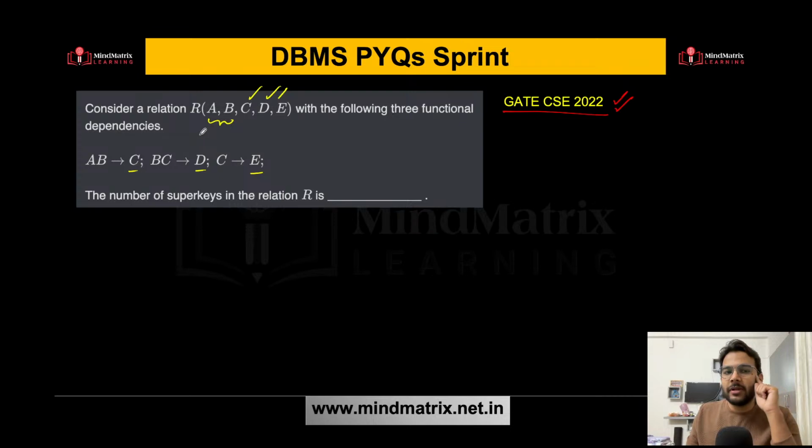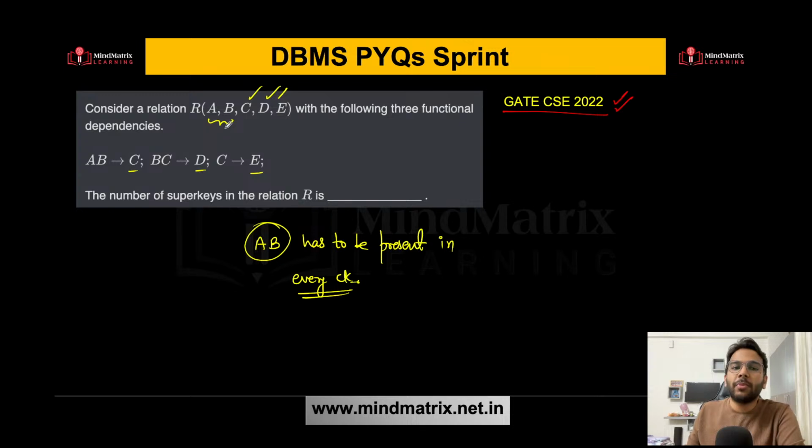So what does that mean? That means A, B has to be present in every candidate key. Why am I saying so? Because if you are not including A, B, then there is no way you can have all the attributes.